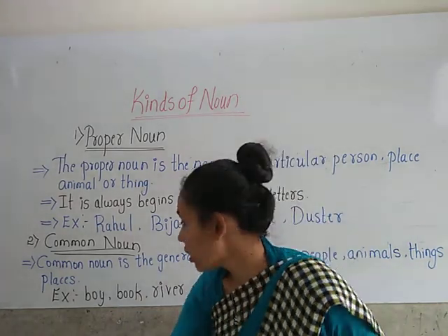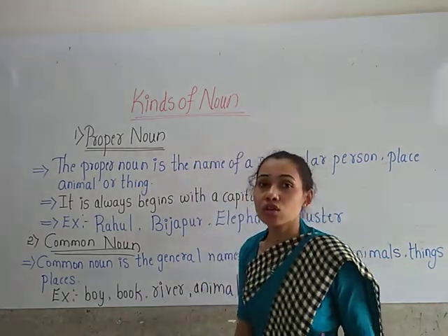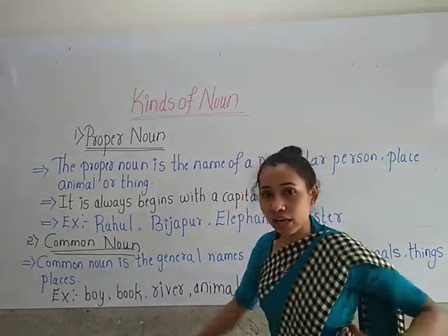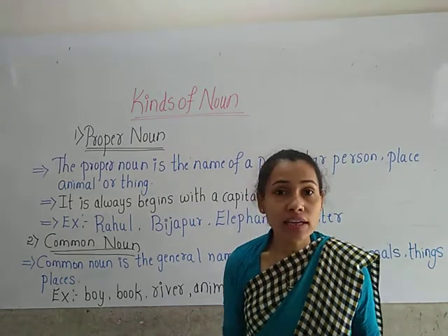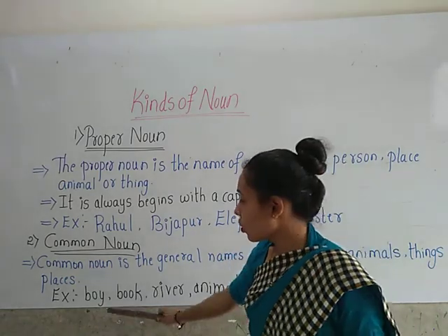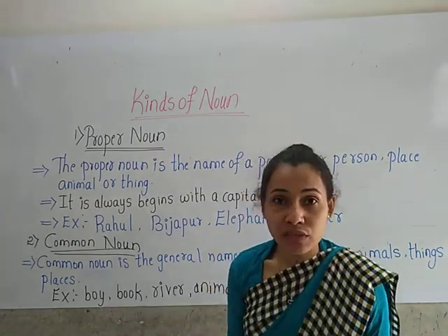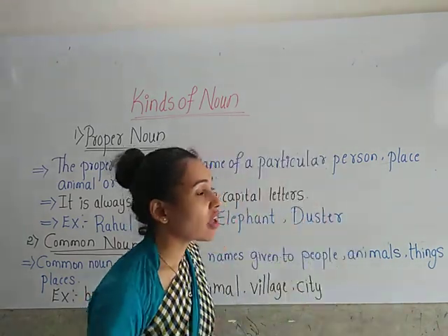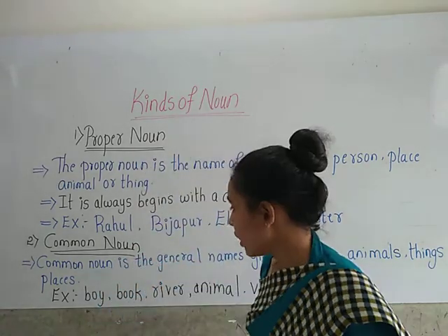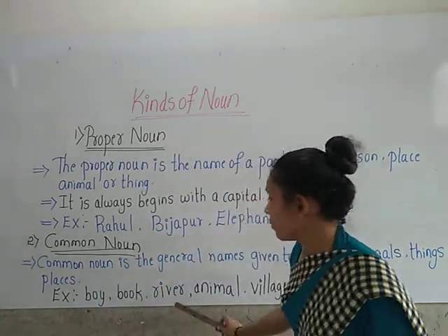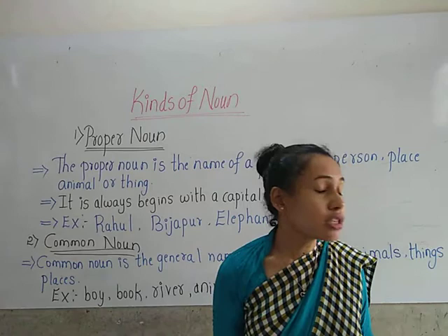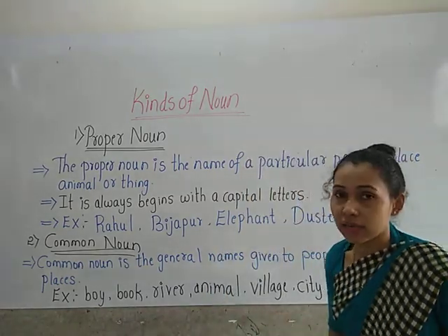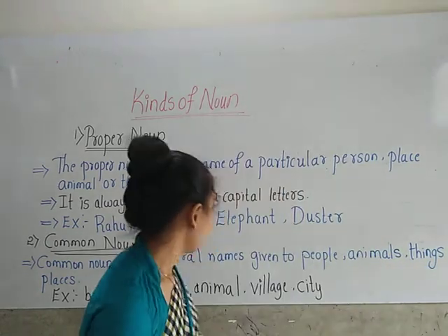Here we have the example boy. Boy is the name of male gender; we are not calling him through a specific name. Book is the common name for a thing. River is also a common name for a thing. Animal is also a common name.